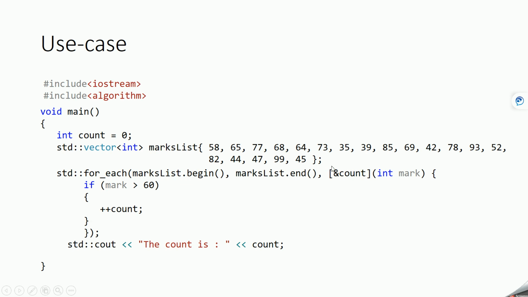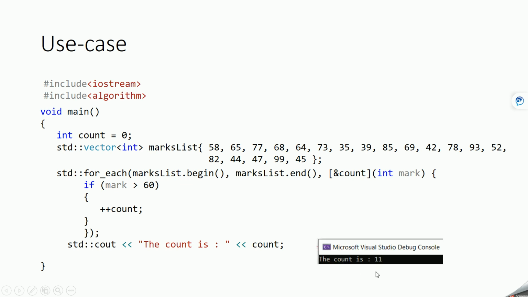So directly, instead of creating a separate function, we are creating a lambda function at the same place where it is required, and it takes one argument which will be passed by this for_each function. The for_each function will pass each of these numbers, and we perform this check, and it will give you the output.